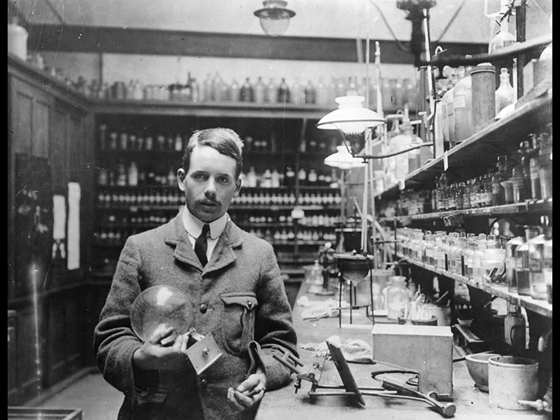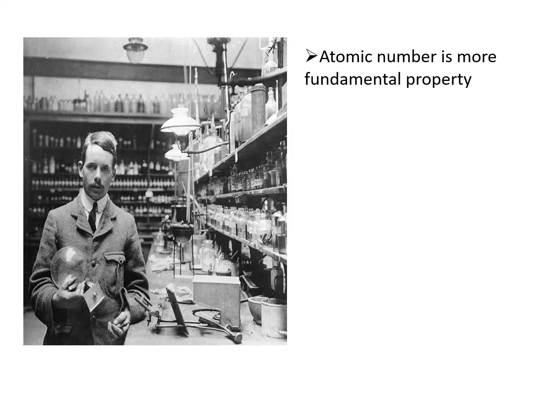the English scientist Henry Moseley demonstrated, with the help of experiments that he did using an X-ray tube, that atomic number is nothing but the number that shows you the total proton number or the electron number in an atom. And so he said that atomic number is the more fundamental property. Fundamental means it's a core or the most important property of an atom. And so based on the atomic number, he put the elements in increasing order.